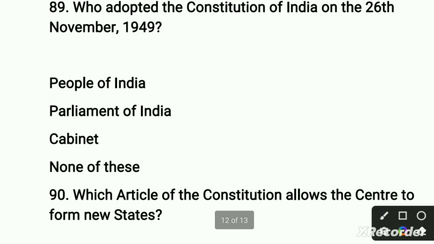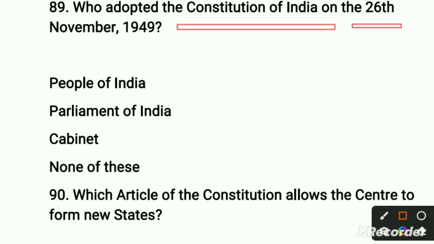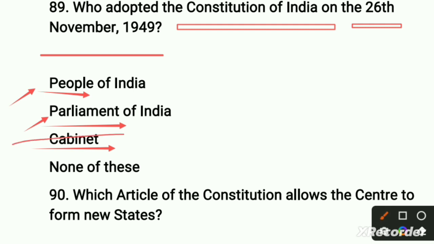So in this question, the examiner asked who adopted the Constitution of India on 26th November 1949. Who adopted? You need to find out which one is the right one. The first option is the people of India, the second option is the parliament, and the third option is out of context, which is cabinet. So firstly you eliminate this option. Cabinet is not related to this question.